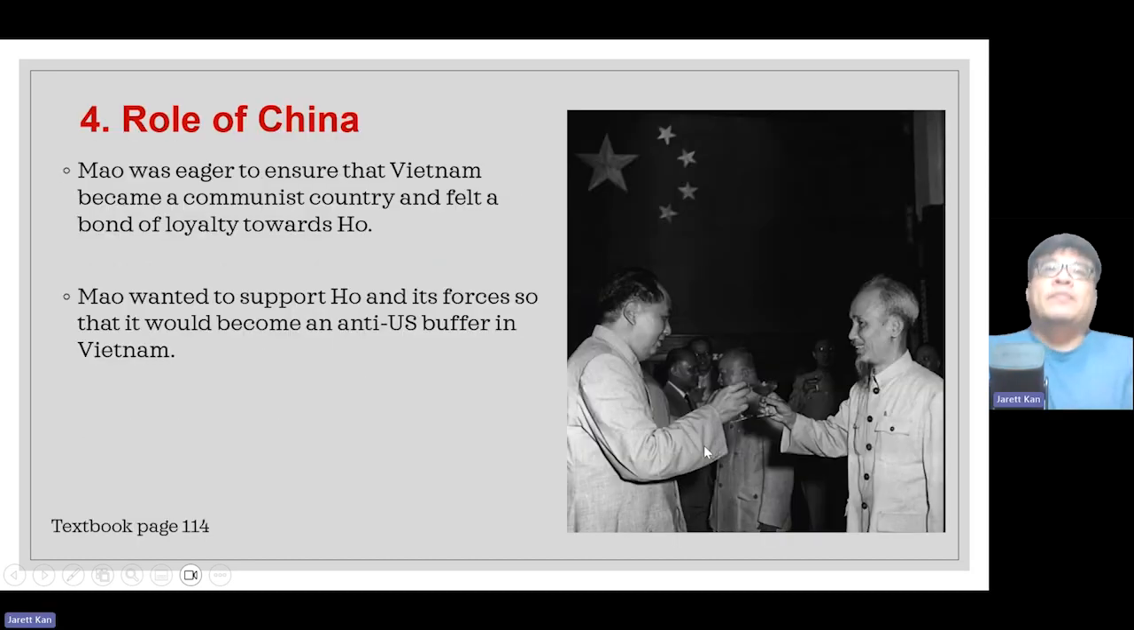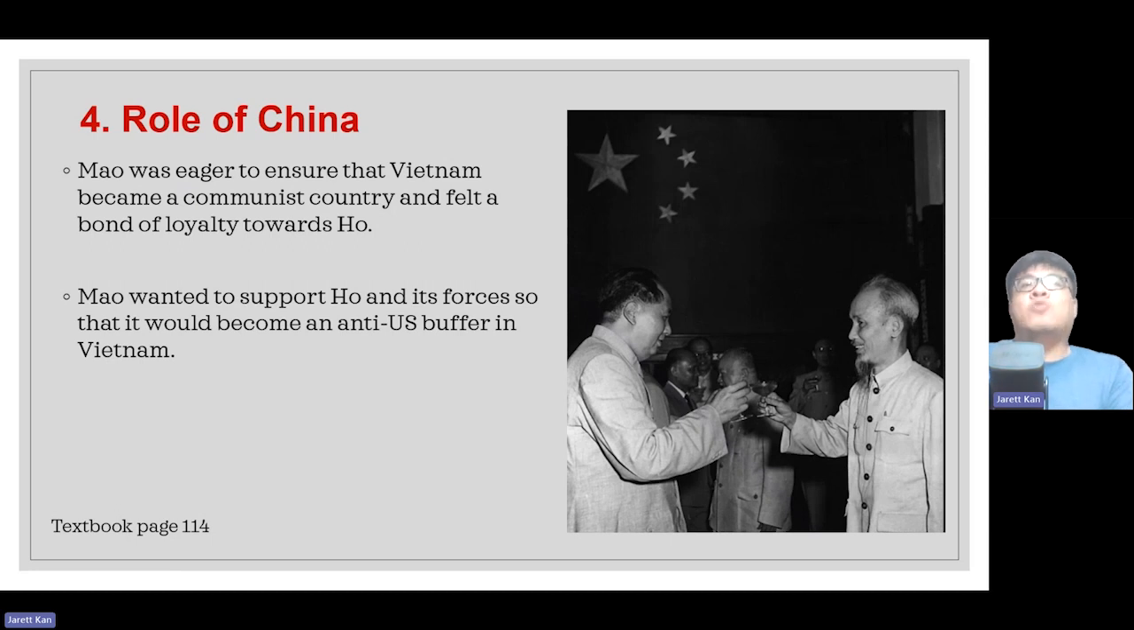Now, the role of China. Why was Mao so eager to support Vietnam? A few reasons. Number one, the communists were fighting against Diem's government, and so Mao was eager to ensure that the whole of Vietnam became a communist country. He felt a bond of loyalty towards Ho Chi Minh because Ho Chi Minh was a communist, and so Mao decided to send weapons and support to Ho Chi Minh.